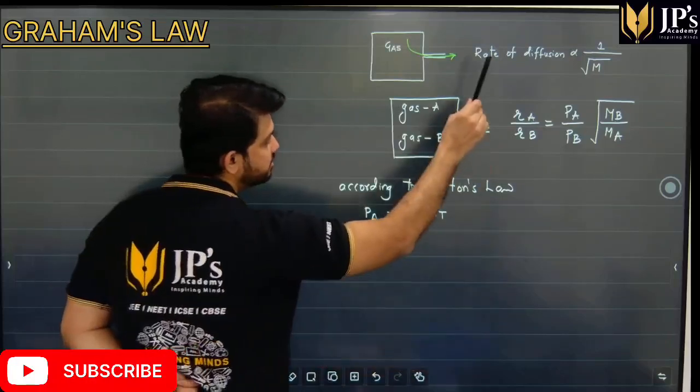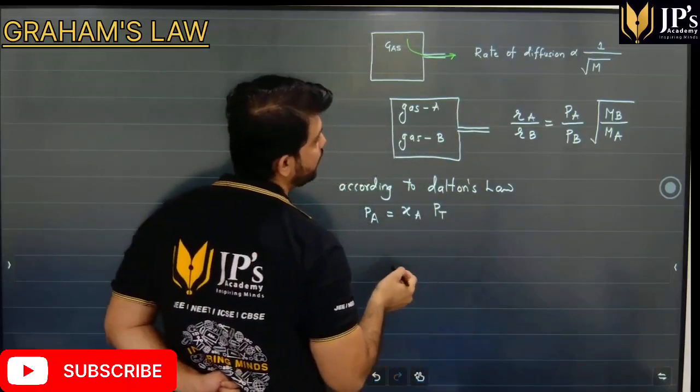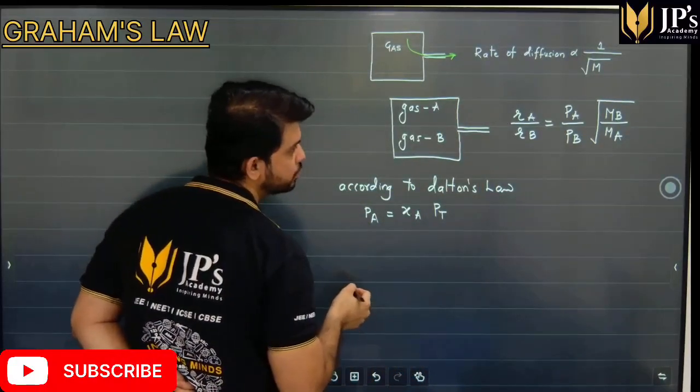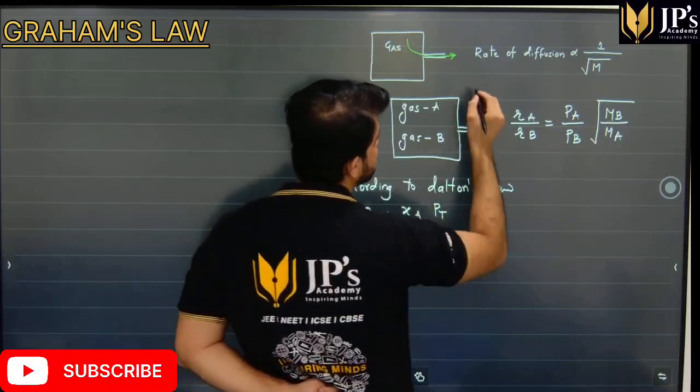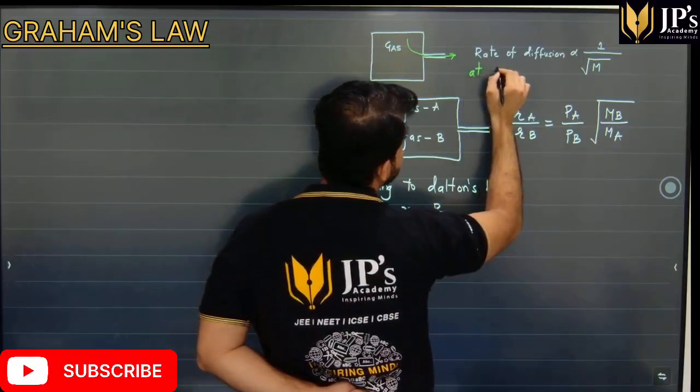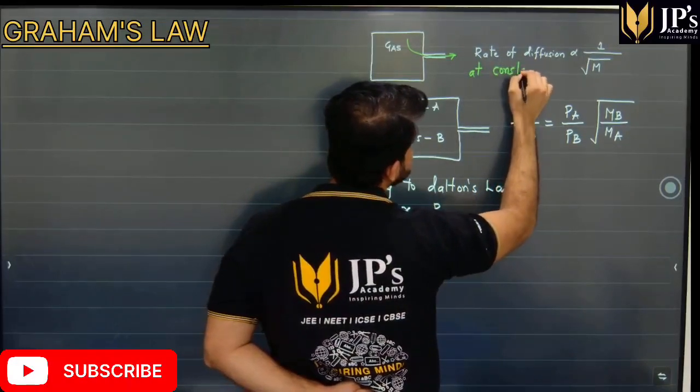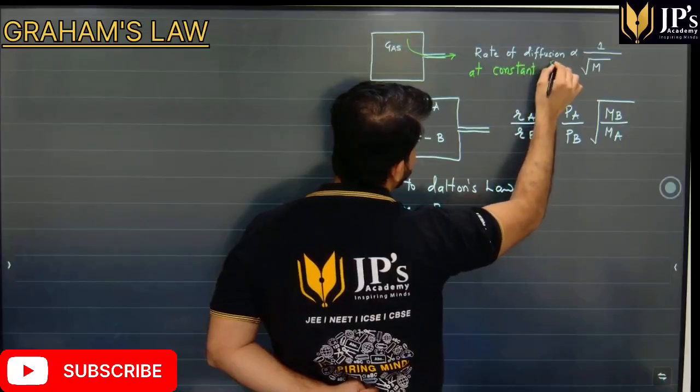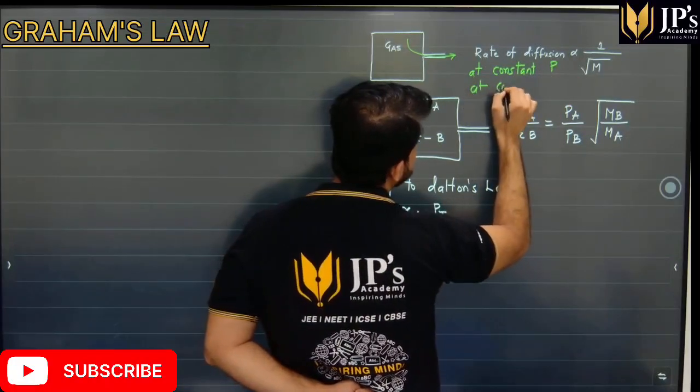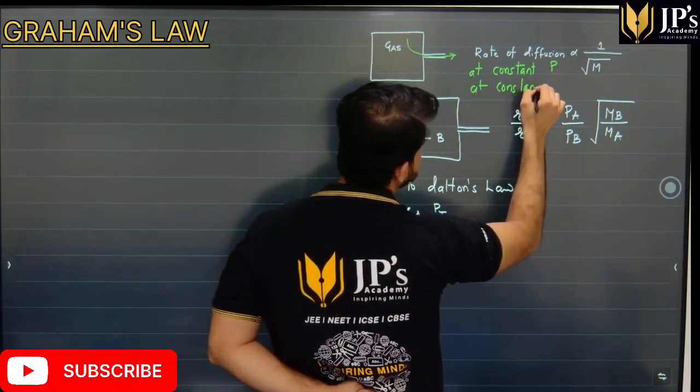Now, the first rule that we wrote, that rate of diffusion is inversely proportional to molecular mass, was assumed to be happening at constant pressure and at constant temperature.